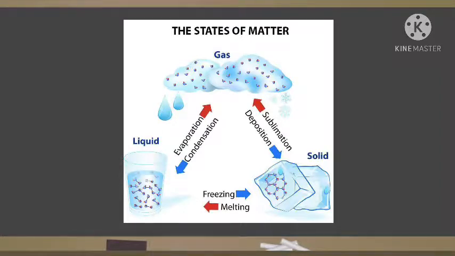The solid like ice can be converted into water by melting it, and the liquid like water can be converted into gas or water vapor by evaporation. When we reverse the cycle, gas can be converted back to liquid or water by condensation. The water can be converted back to ice by freezing it, and the ice can be converted to gas by sublimation, which we discussed. That was a sublimation of ice, where solid ice is converted into water vapor.